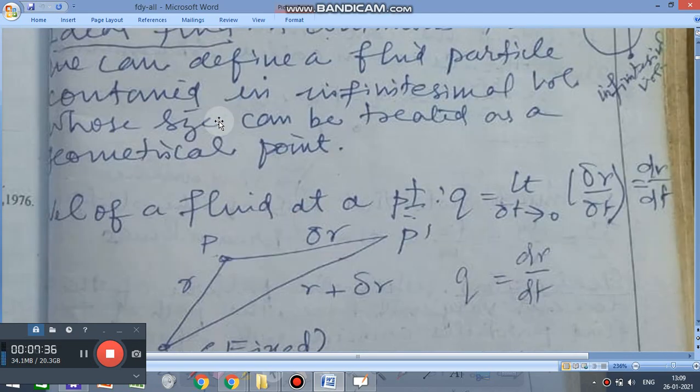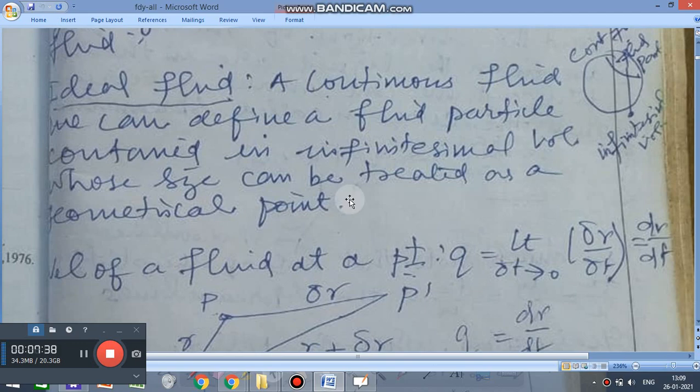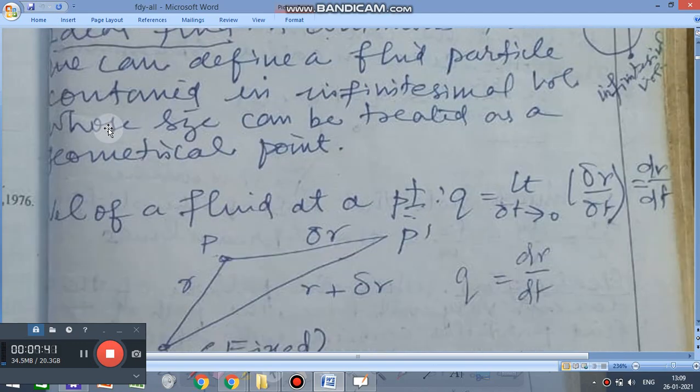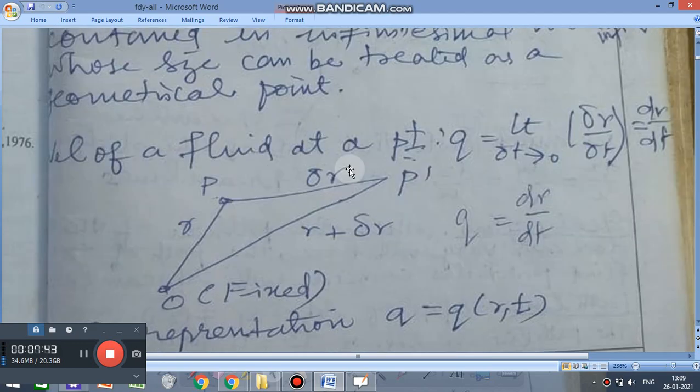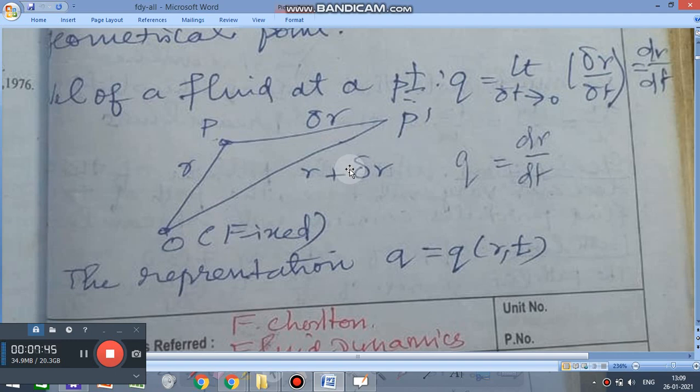So if you treat it as a geometrical point, we can apply all concepts of mathematics. And since it is connected with physics, we can use the ideas of physics here, that is, dynamical ideas. That's what we have to understand.